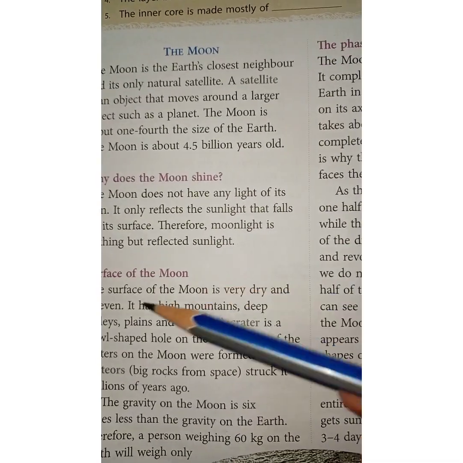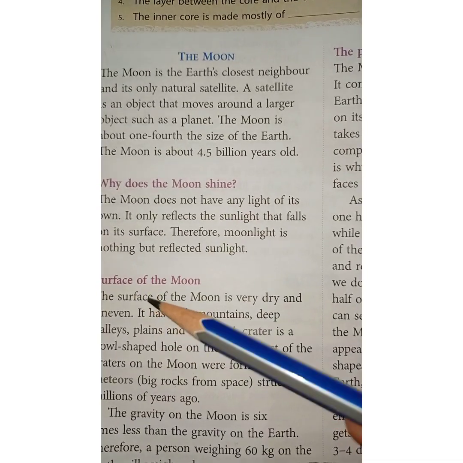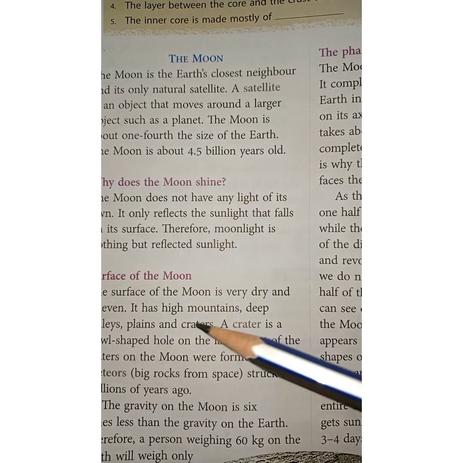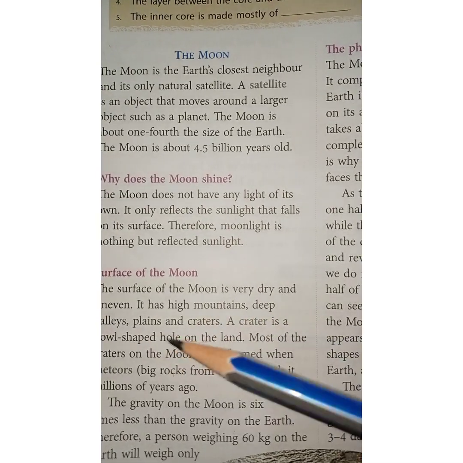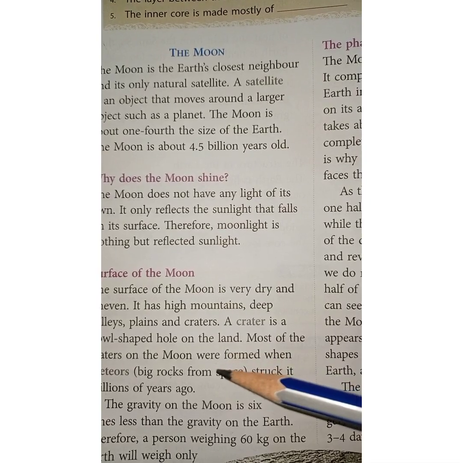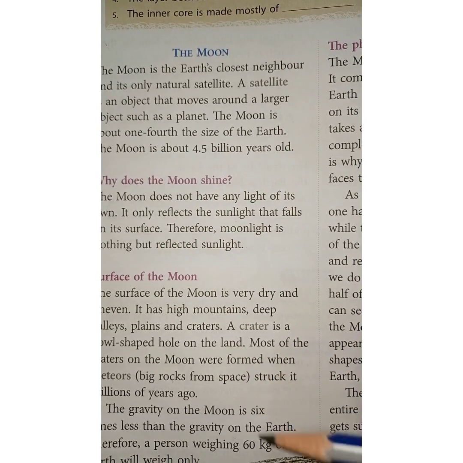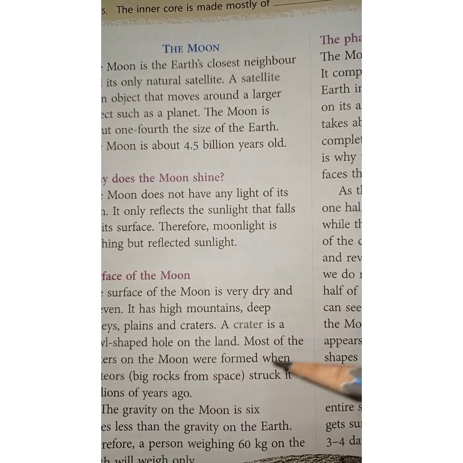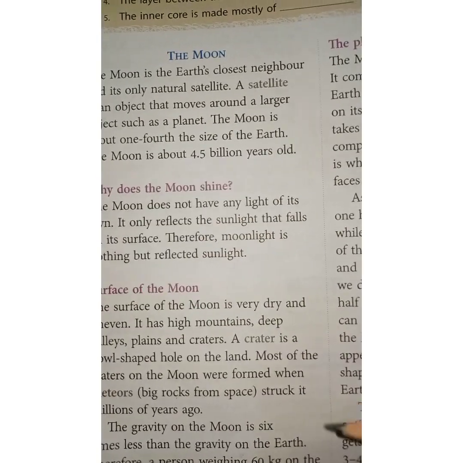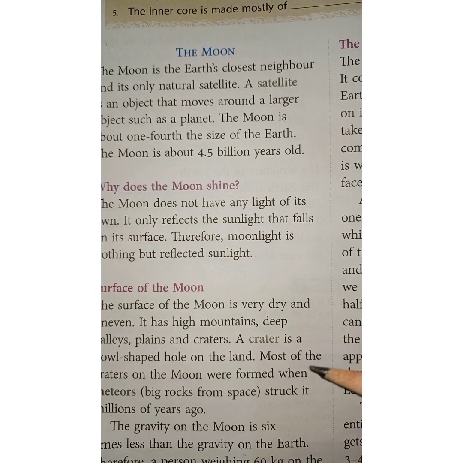Now you know what the surface of the moon is like. It is very dry and very uneven, and it has high mountains, deep valleys, plains and craters. A crater is a bowl-shaped hole on the land. Most of the craters on the moon were formed when meteors struck it millions of years ago.